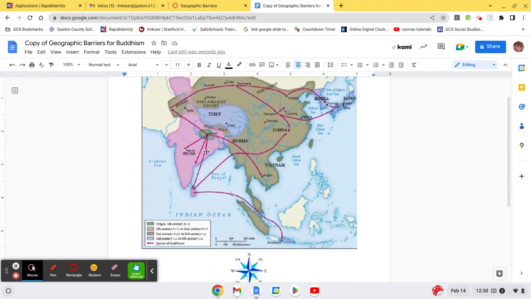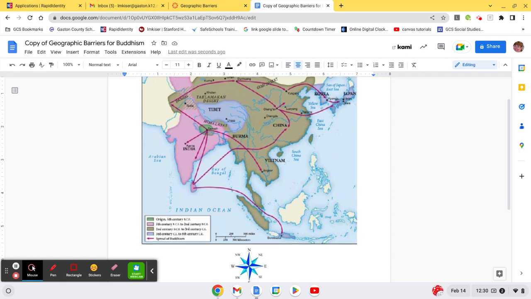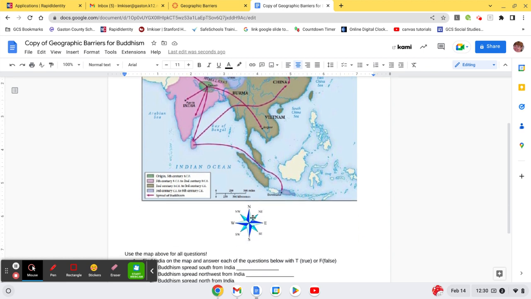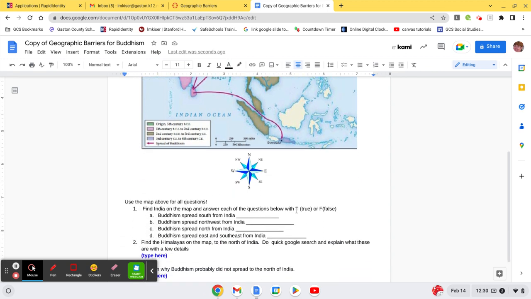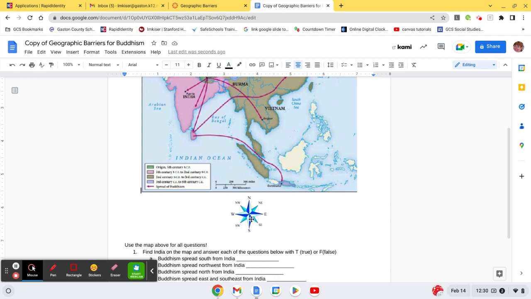So here's India. And then these red arrows show, you can see little directions on them, little arrow ends like this. This shows you how both of these religions spread, where they went to. And here is a compass rose that will help you with directions. So for this one, this is a true false question. And it says, to just get started, Buddhism spread south from India. Okay, so south is going to be down this direction.